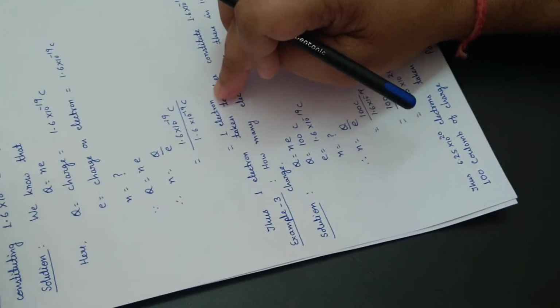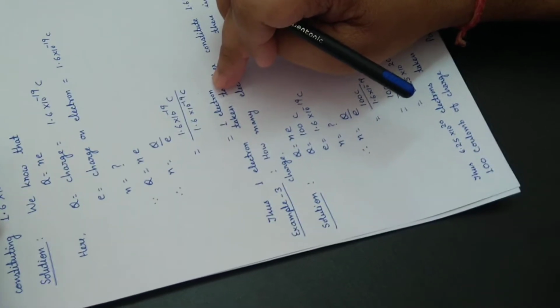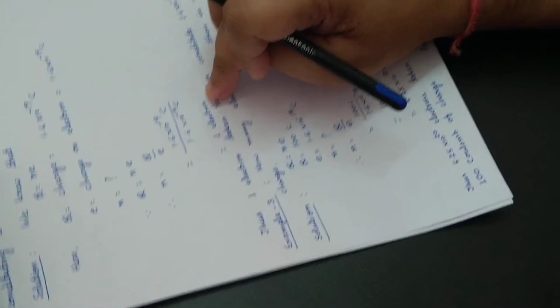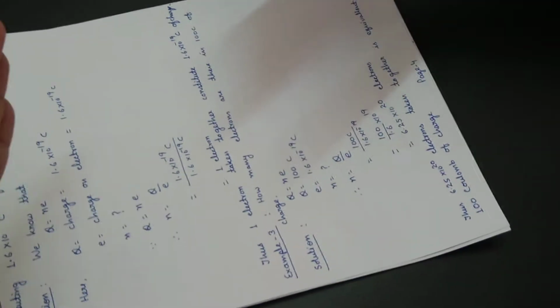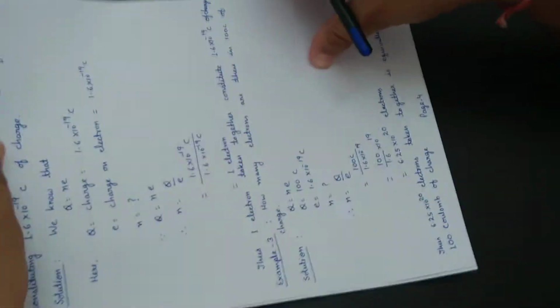That means if there is 1.6 into 10 to the power minus 19 coulomb of charge, it has only 1 electron. So this is the comparison of coulomb with number of electrons.